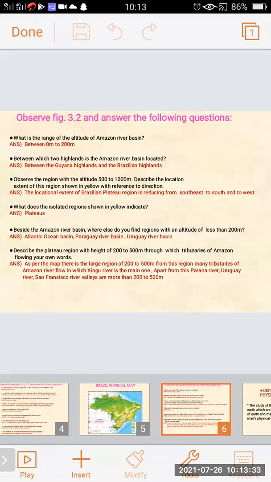Describe the plateau region with a height of 200 to 500 meters through which tributaries of Amazon flow, in your own words. As per the map, there is a large region of 200 to 500 meters. From this region, many tributaries of Amazon River flow, in which Xingu River is the main one. Apart from this, Parana River, Uruguay River, Sao Francisco, and river valleys are more than 200 to 500 meters. So in this way, we have studied the questions and answers based on figure 3.2.